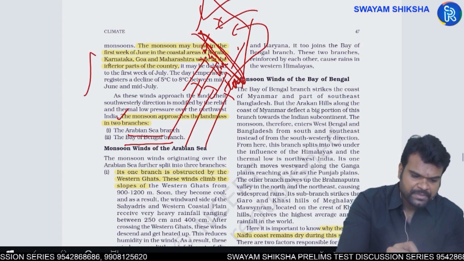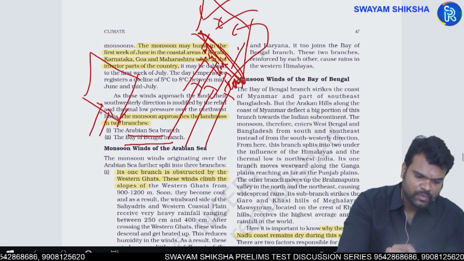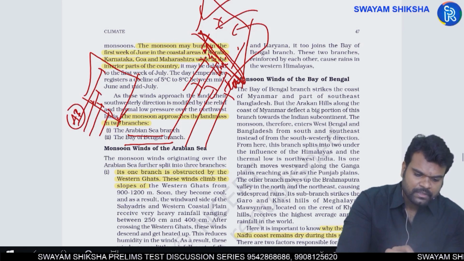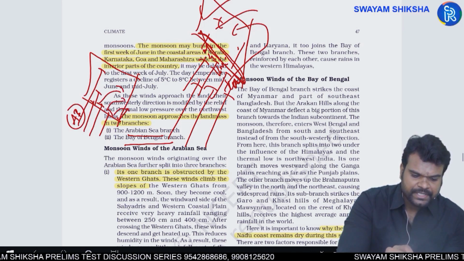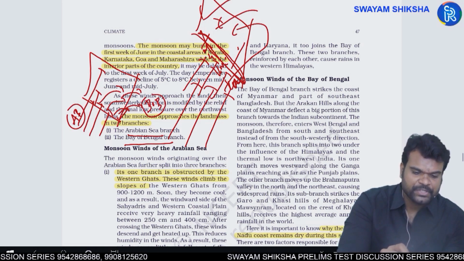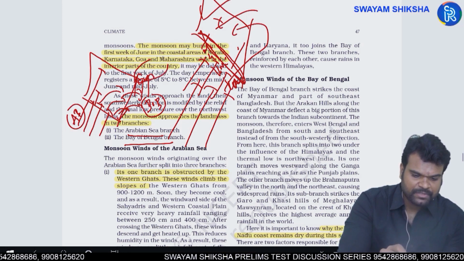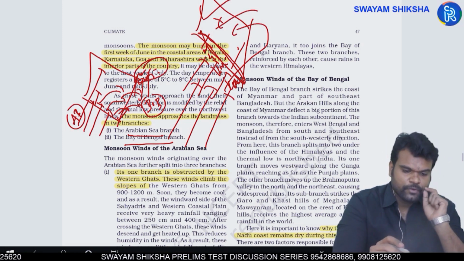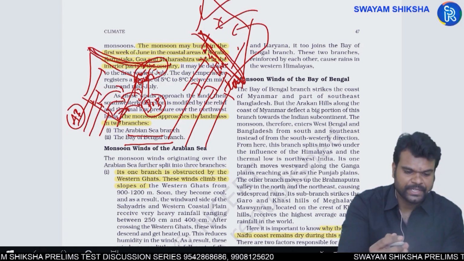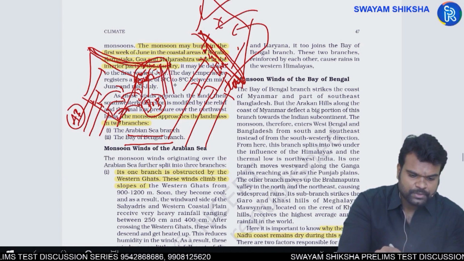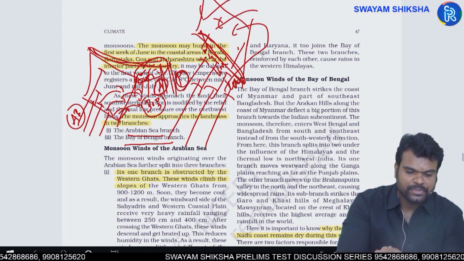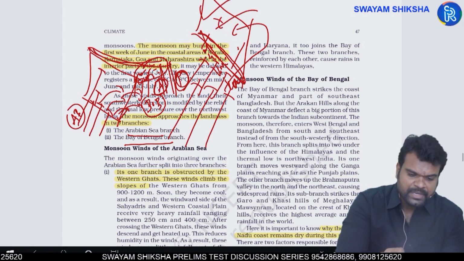Okay, the Arabian branch is nothing but one branch moves like this. This is called the Arabian branch. Next, the Bay of Bengal branch, it is entering into interiors of India, and later it is entering into the Bay of Bengal. And in the Bay of Bengal, again it picks up the moisture. It will be moving towards the northeastern part of India, where it will be able to yield the rainfall. But Himalayas, as discussed earlier, will be able to block these winds from crossing over India. And in Myanmar region, to the east, you have Arakan Yoma and Pegu Yoma mountains. Okay, Arakan Yoma and Pegu Yoma mountains are there in the Myanmar region. They will be able to block these winds.